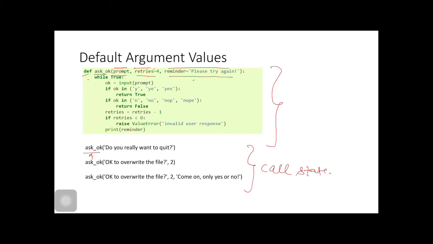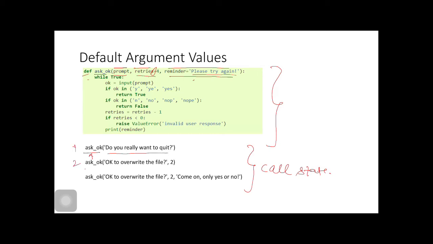Then our function will get values which are default, and we must supply the values for the parameters which are not default. Do you really want to quit? Prompt will get this string: Do you really want to quit?